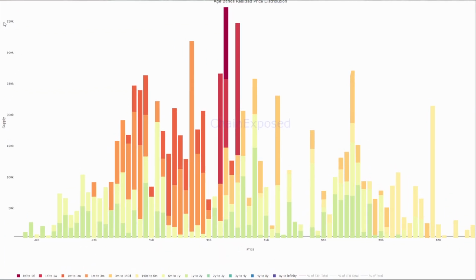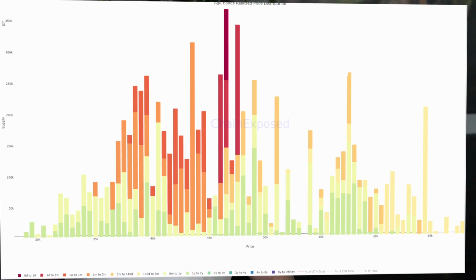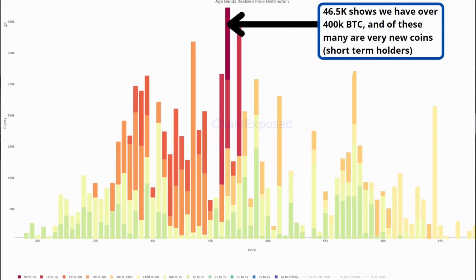So first of all, let's take a second and establish what the supply age distribution is and why it is so important. As you can see here, this chart has supply on the y-axis and price on the x-axis. So this is quite literally telling us exactly how many Bitcoin are held on the network at any given price. So in other words, let's look at this example here. Right where we're sitting at around 46.5K, we can see that there are approximately 460,000 Bitcoin which last moved at this level.